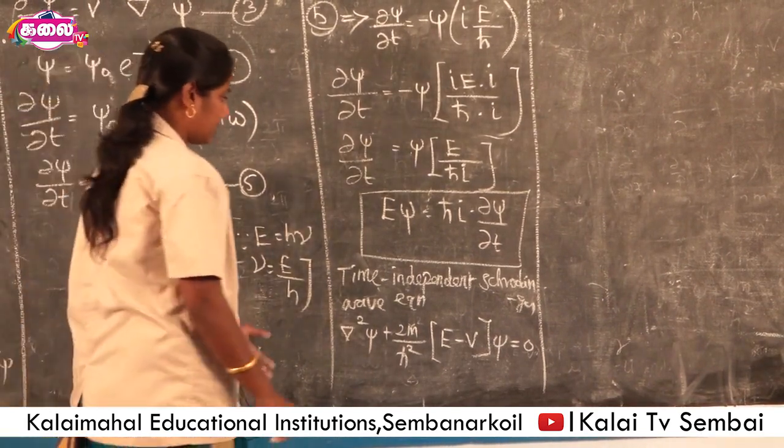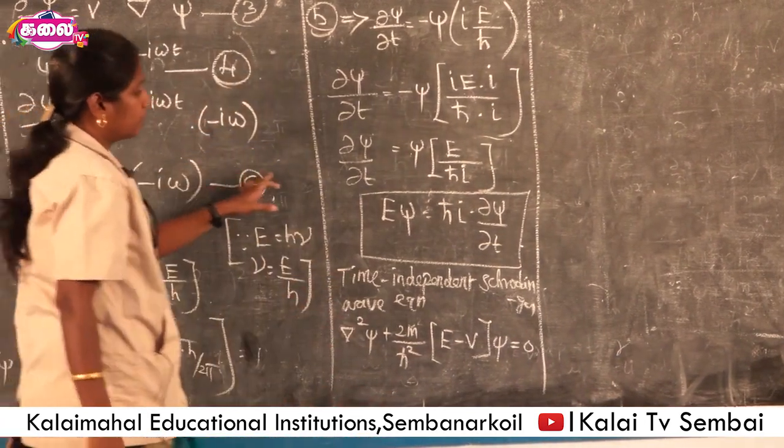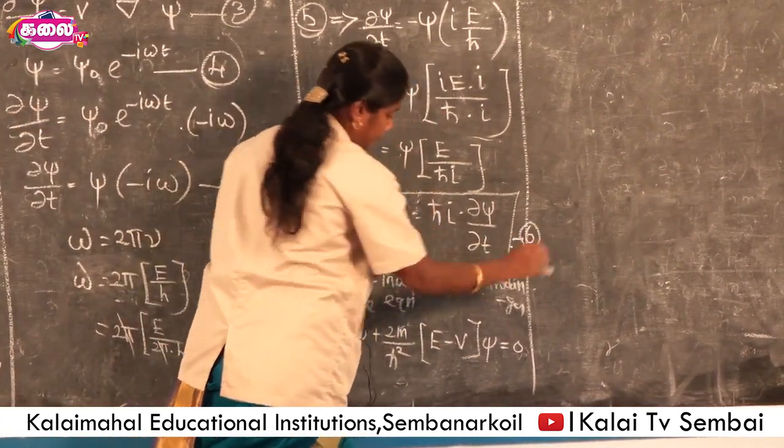We know that equation. This was the fifth, and this is the sixth equation.